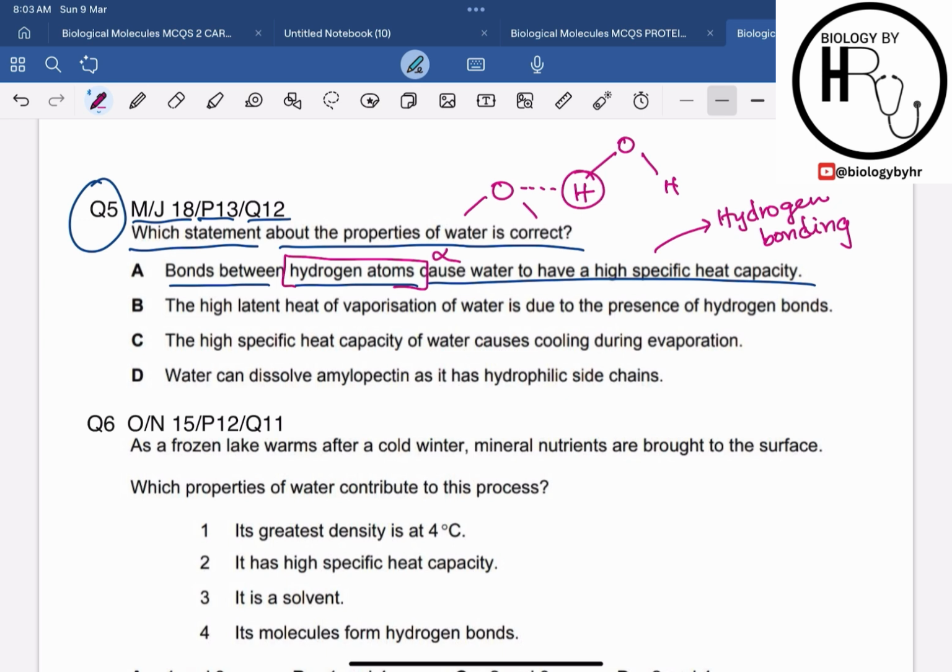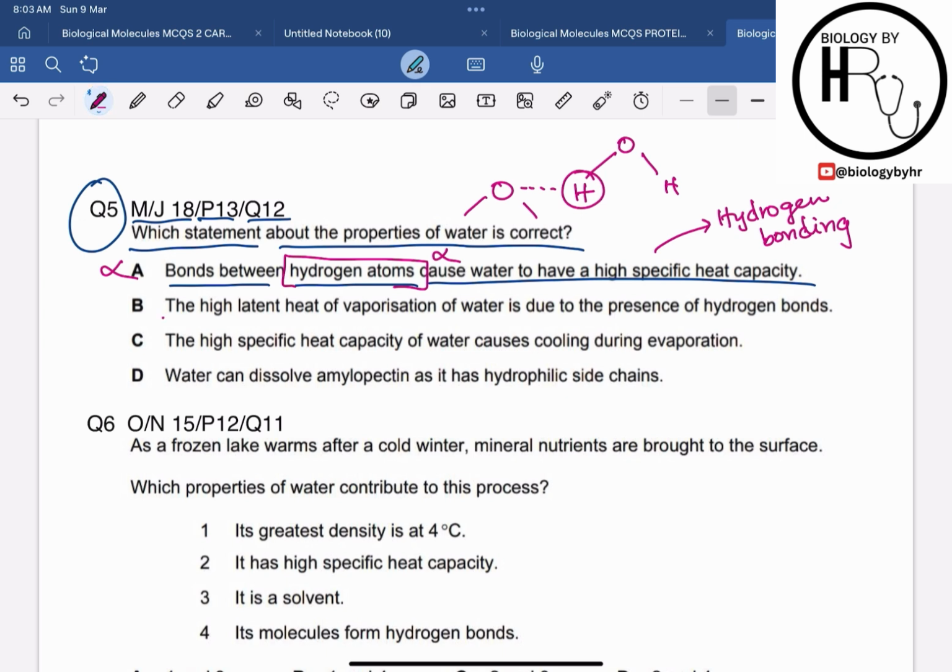The hydrogen bond is not between the hydrogen atoms, rather it is between the hydrogen of one water molecule and the oxygen of the other water molecule. It is due to the hydrogen bonds between the water molecules, not the bonds between the hydrogen atoms. So statement A, or option A, is eliminated. It is incorrect. Let's now look at option B.